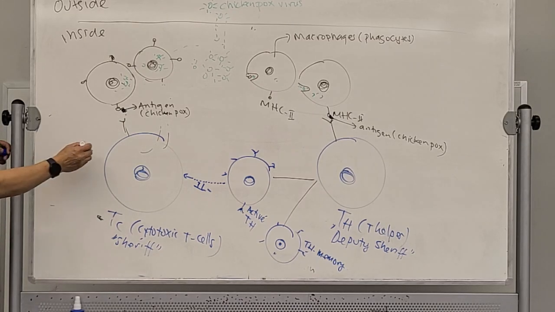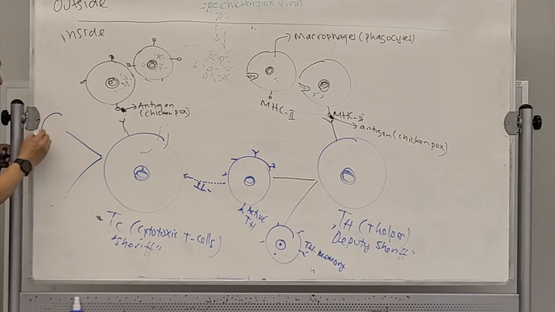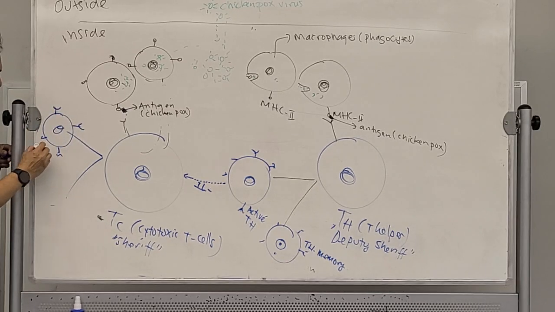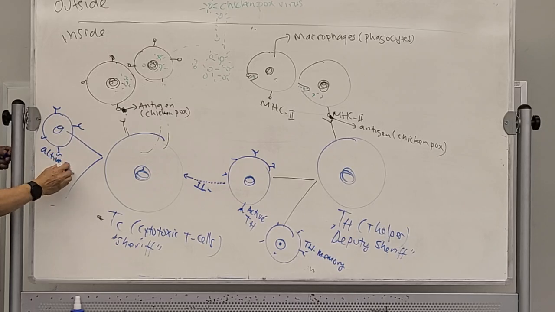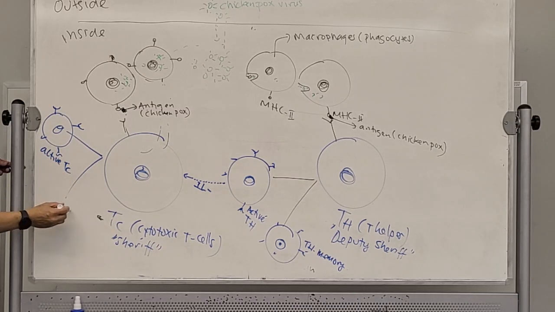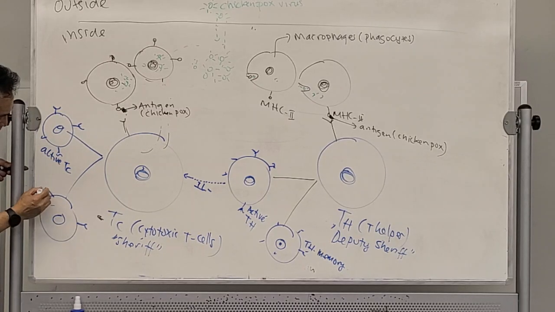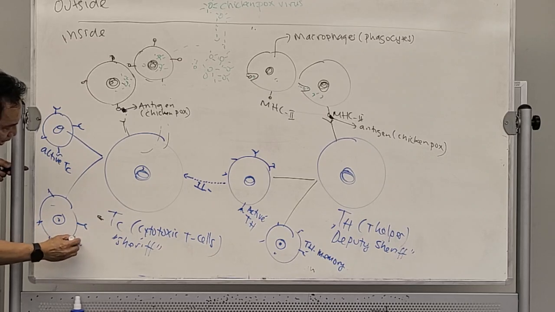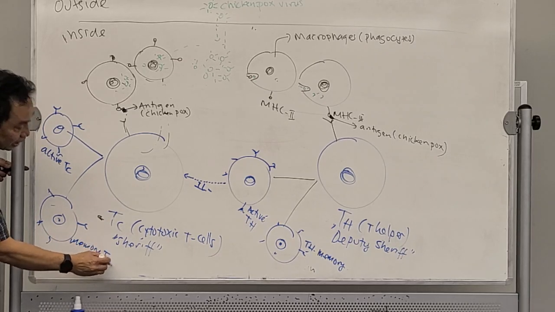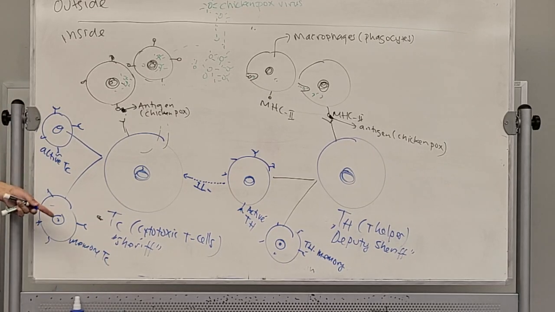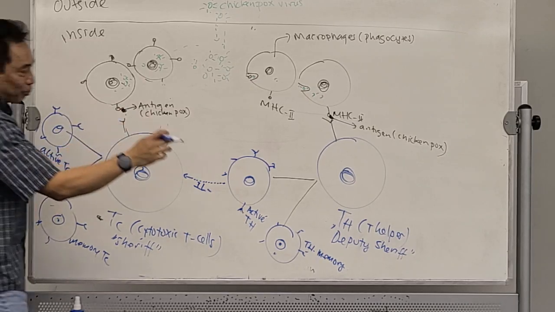Whenever the TC receives that, then it will clone into active TC and memory TC. Now you have memory cells also for the TC.